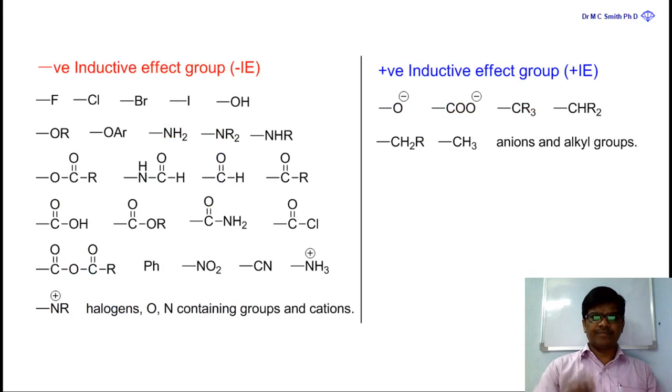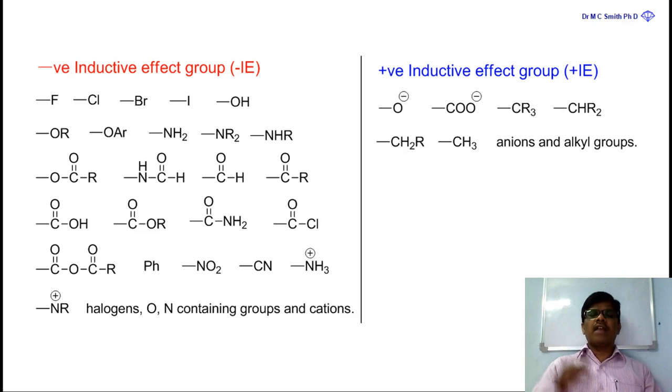Let us see what the negative inductive effect groups are. Negative means the groups which pull the electrons in sigma bonded atoms. Yes, the atoms which are more electronegative than carbon are the atoms which pull the electrons, especially halogens. What are the elements commonly observed in organic molecules?